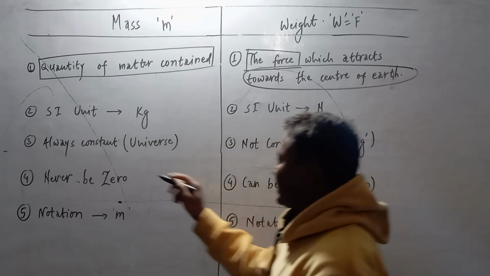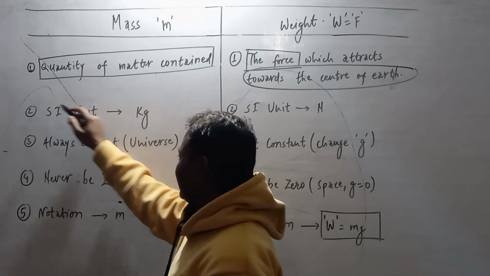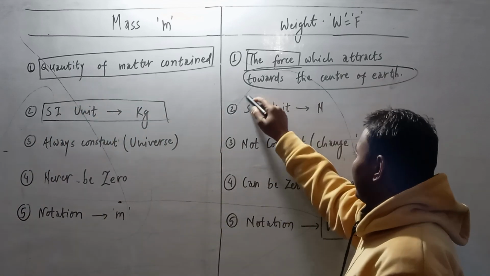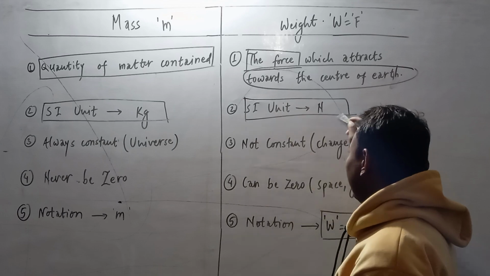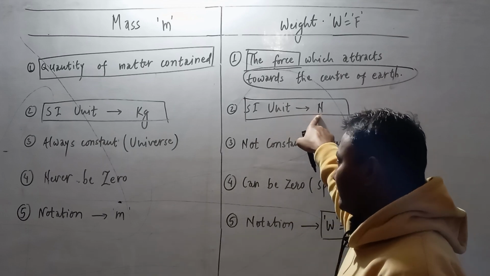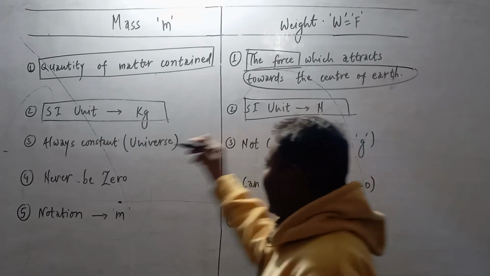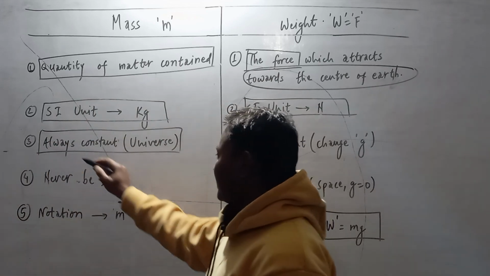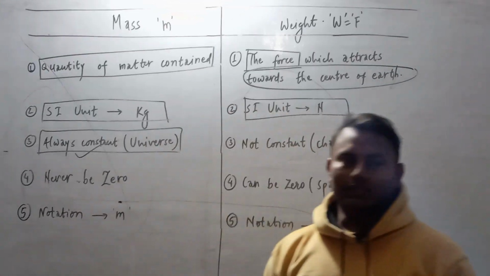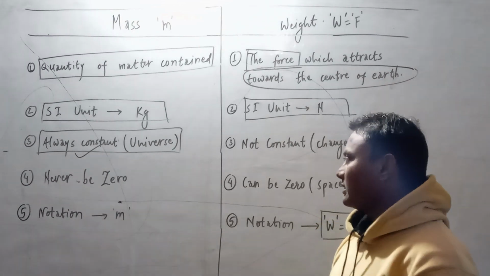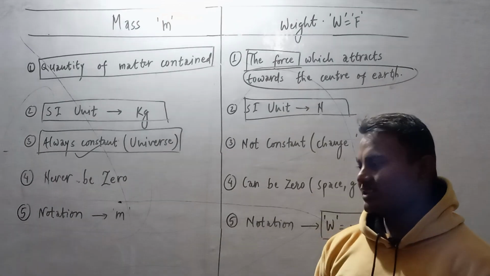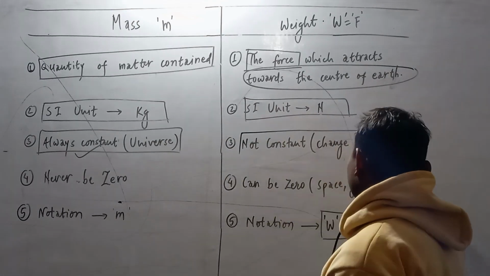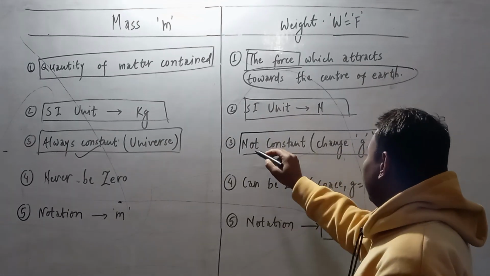And secondly, the SI unit of mass is kg, you can see here, and the SI unit of weight is Newton. As we know already, the mass is always constant. When we go to any part of the universe, mass is always constant. There is no change in mass. But weight, you can see here, is not constant.